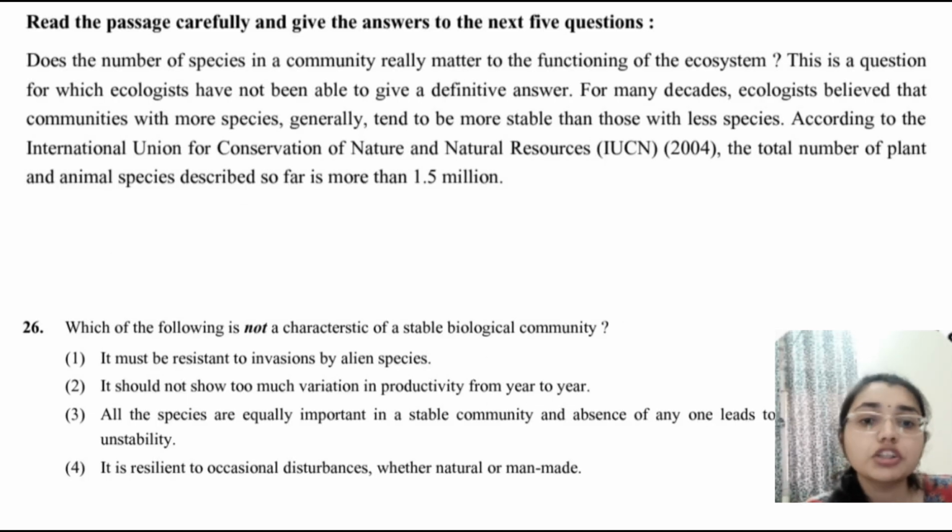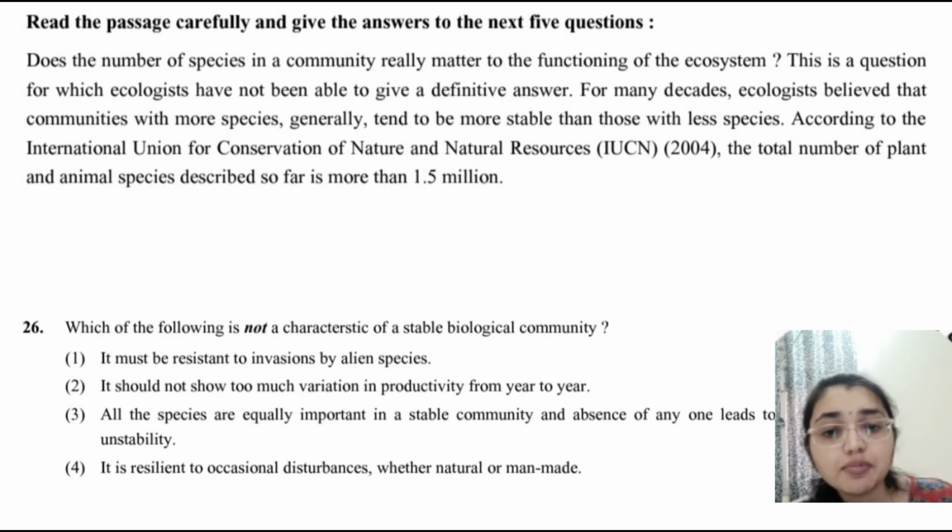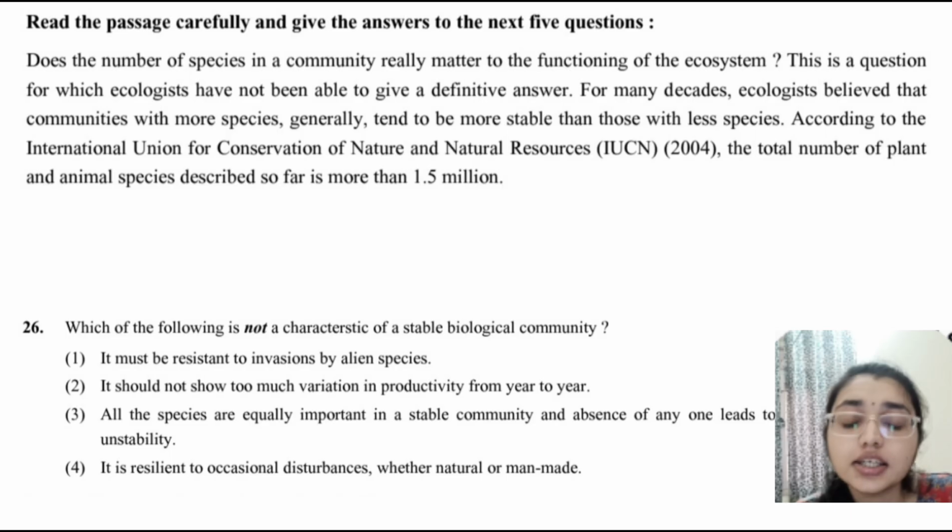Next question is, which one of the following is not a characteristic of a stable biological community? Here all the species are equally important in a stable community, and in the absence of any one, that can lead to instability. So here the correct option is 3. In reality, communities have keystone species and redundancy. Not every species is equally critical.